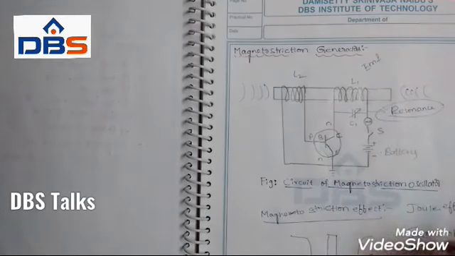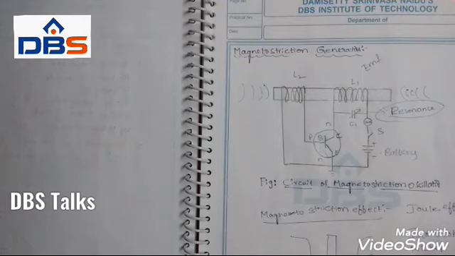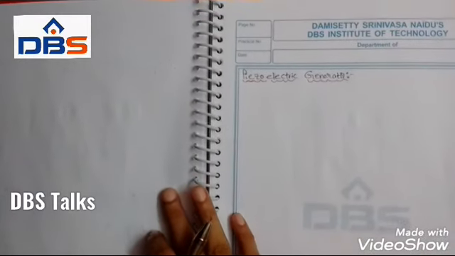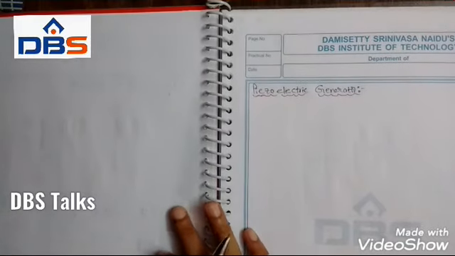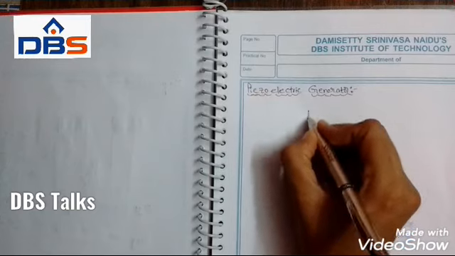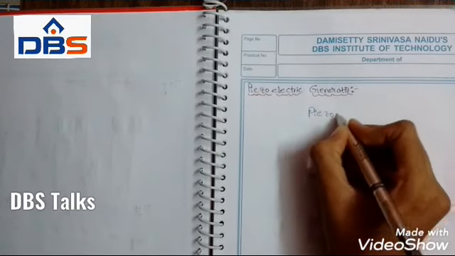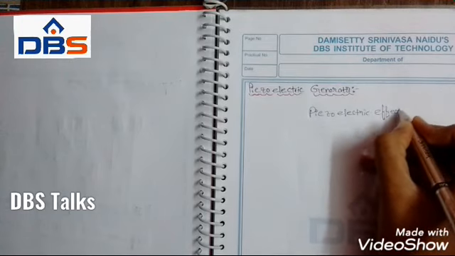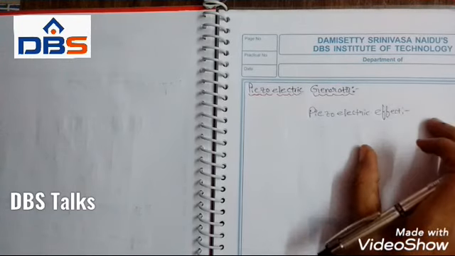It works on the principle of the magnetostriction effect. Now we will see the piezoelectric generator. The piezoelectric generator depends upon the piezoelectric effect, so now I'll explain the piezoelectric effect.